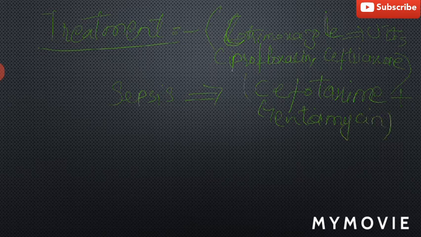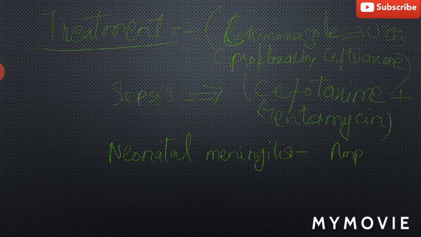For the treatment of neonatal meningitis, a combination of ampicillin and cefotaxime is given. Why cefotaxime? Because it can cross the blood-brain barrier.